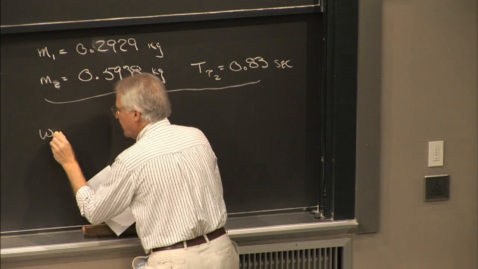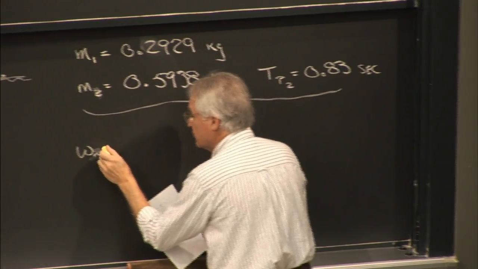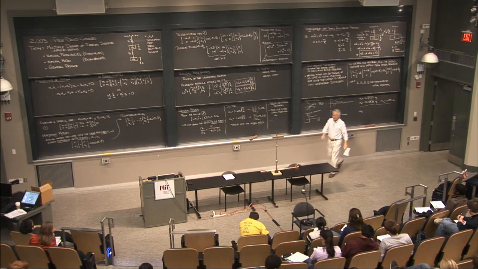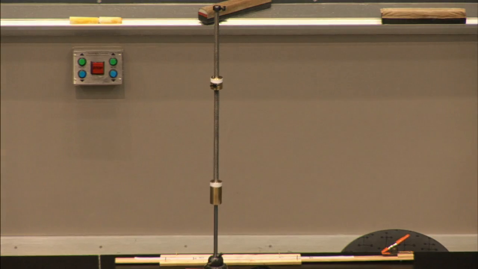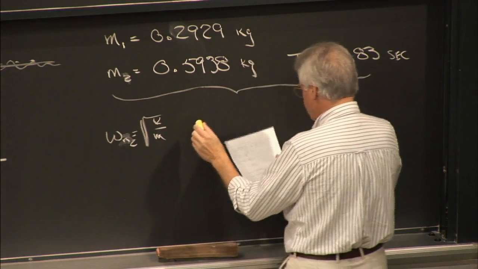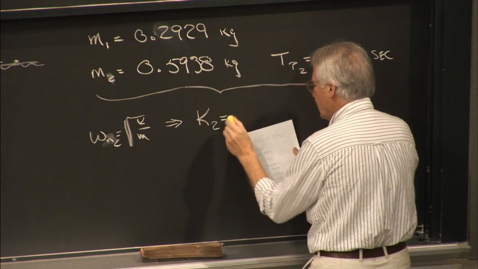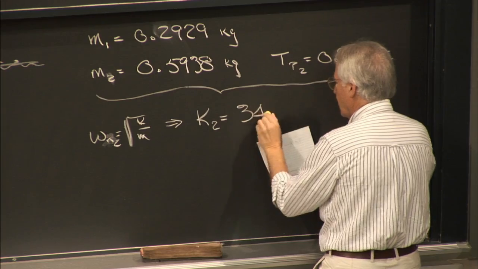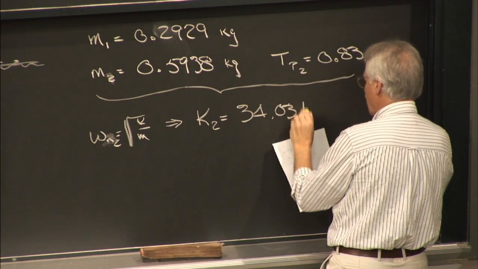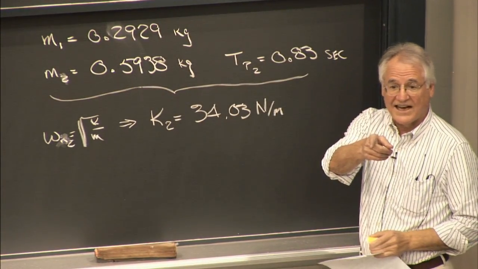In particular, you know that the second natural frequency, which is just associated with this single spring and mass here, it's just this guy, not both of them, is the square root of k over m. Trust me, you can put those two together and you get K2 equal to some value in newtons per meter.